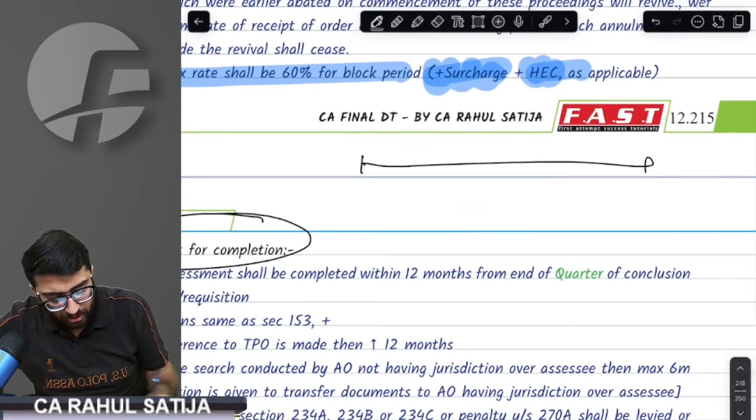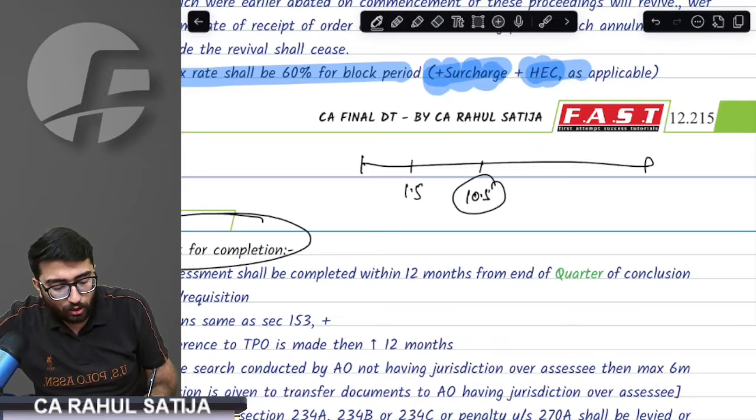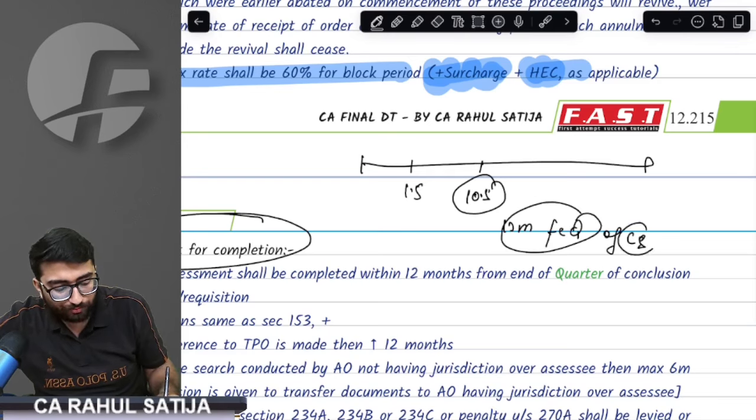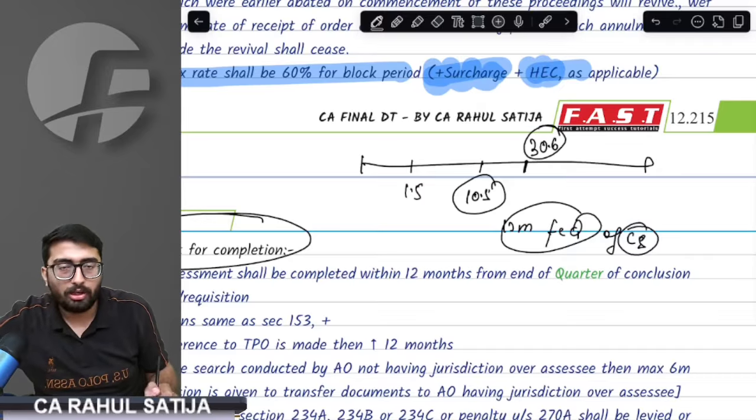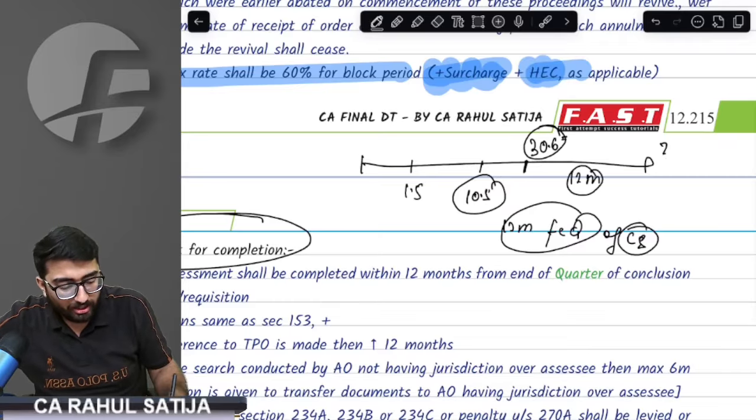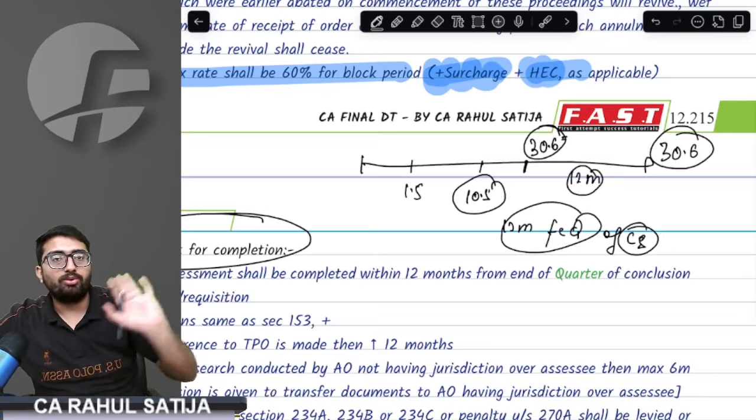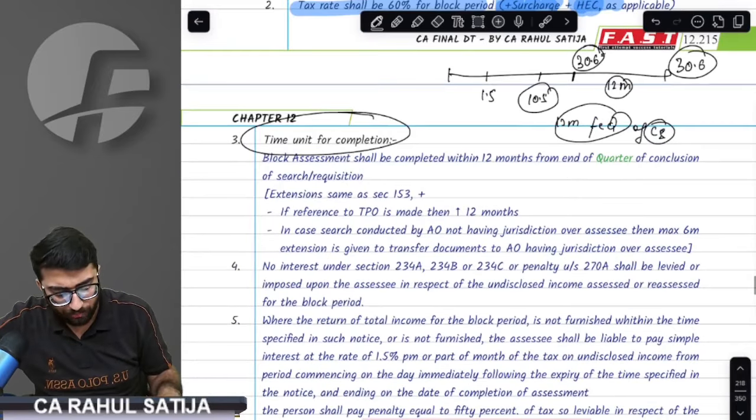What does this say? For example, search was initiated on 1st May and concluded on 10th May. Provision says 12 months from end of quarter of conclusion of search. That means this quarter one ends on 30th June. From this quarter end, within 12 months, that means 30th June of the next year, AO has to complete the order. Here, AO has to pass the order.